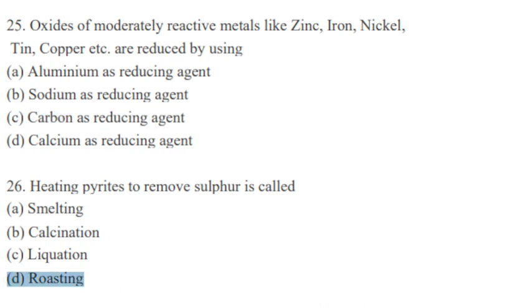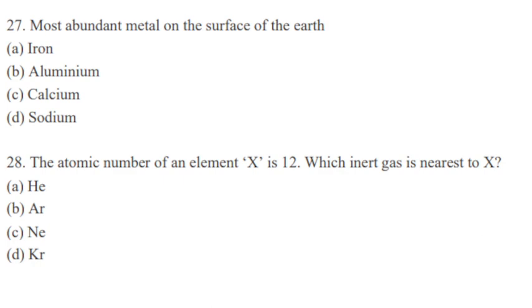Next, most abundant metal on the surface of the earth. So it is aluminium. Option B is correct. Next question. The atomic number of an element X is 12. Which inert gas is nearest to X? So if the atomic number is 12, then the inert gas nearest to it is neon. So option C is correct.